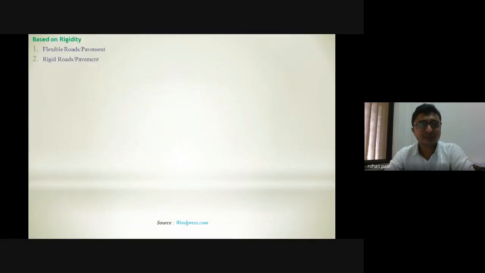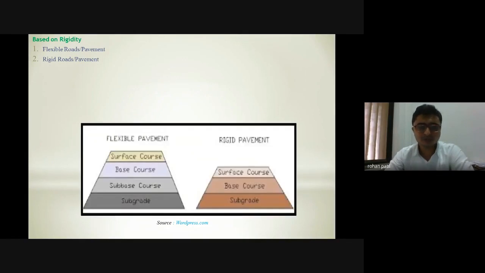Then, based on rigidity, as I have mentioned, we are having two types of pavement: flexible pavements or rigid pavements or roads. Flexible pavements are generally made up of bitumen, and rigid pavements are generally made of cement concrete roads. So you can see, in flexible pavement you'll be having subgrade, which can also be seen in case of rigid pavement, that is cement concrete road.